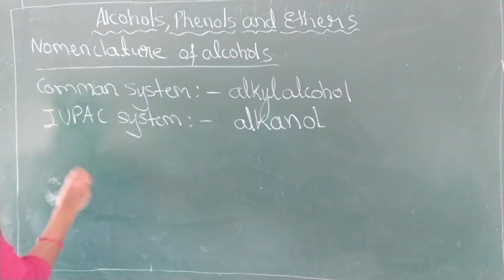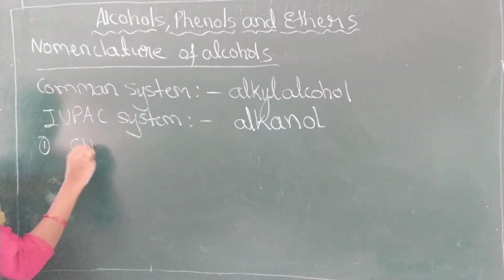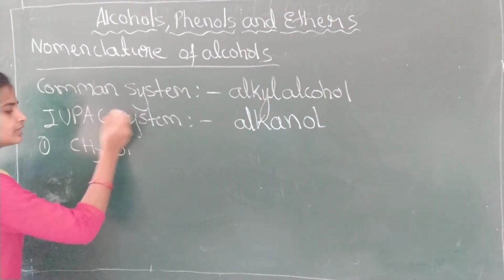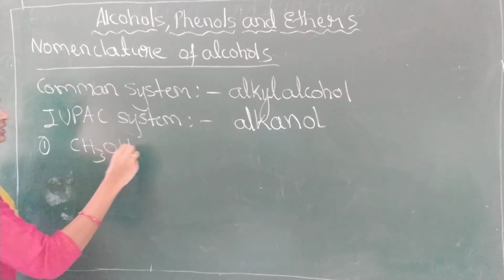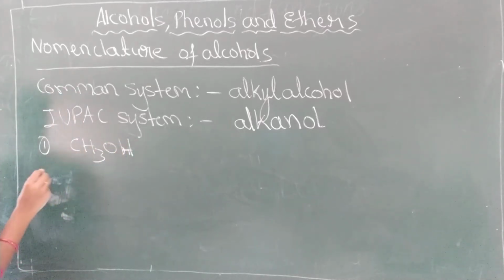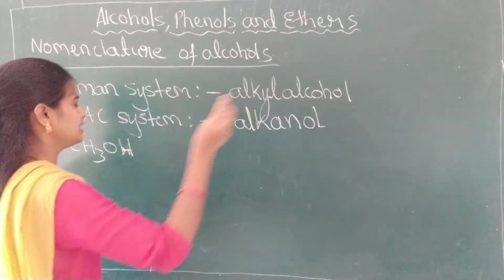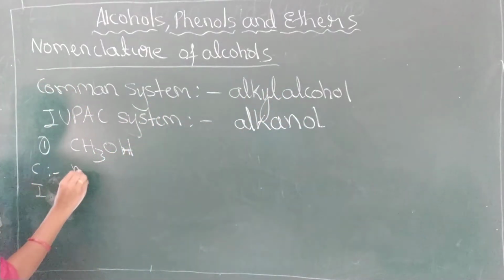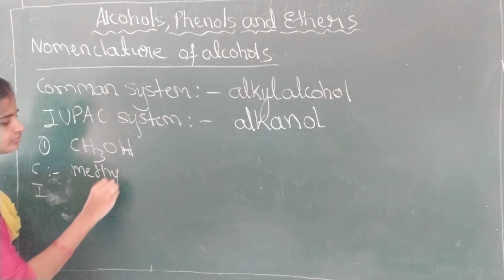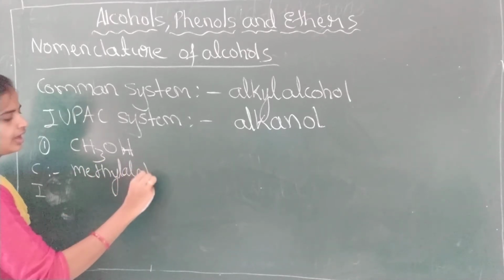So let me write a few examples here. CH3OH. What is the common name of this one? Alkyl alcohol. What alkyl is there here? Methyl alcohol.